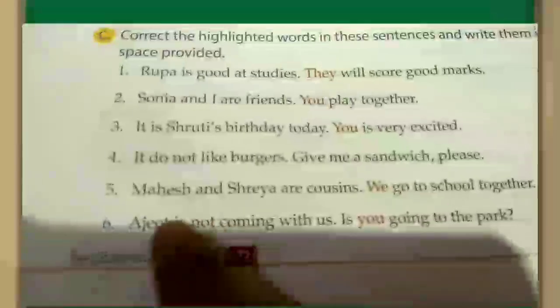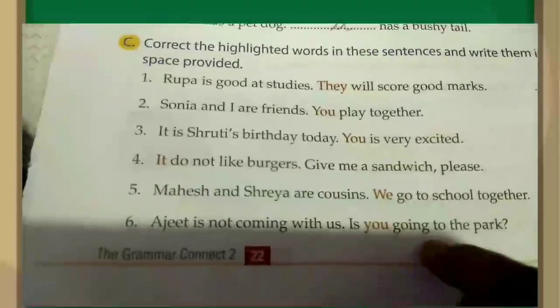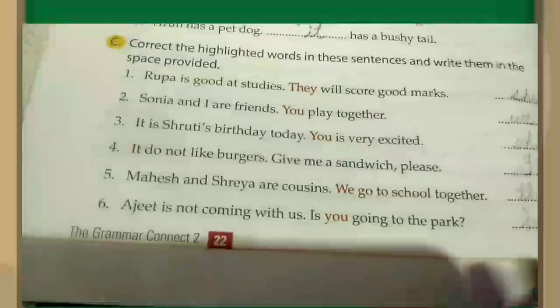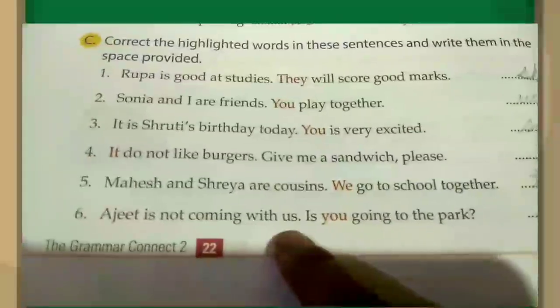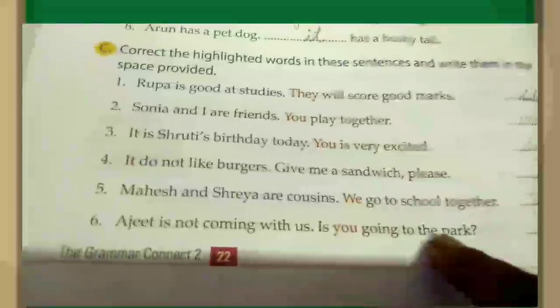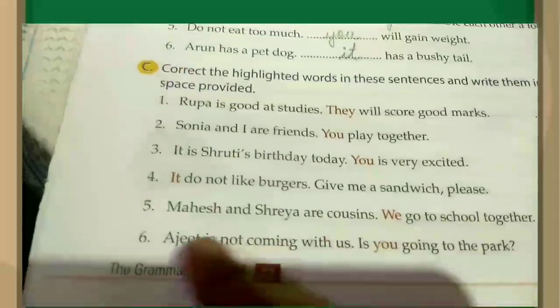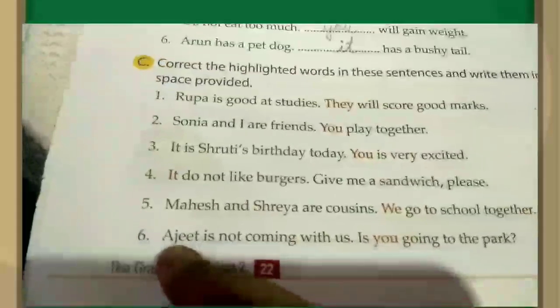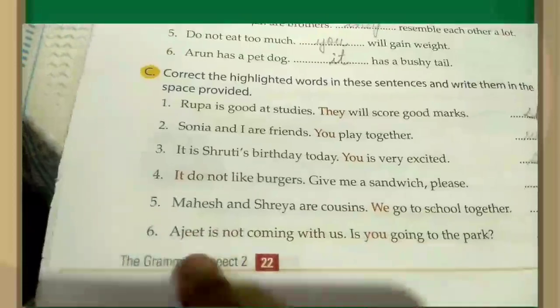Let's see number 6. Ajit is not coming with us. Is you going to the park? What would be the correct answer, children? Is he going to the park? The answer would be he. Why? Because Ajit is a boy. And we will write he in the place of Ajit.